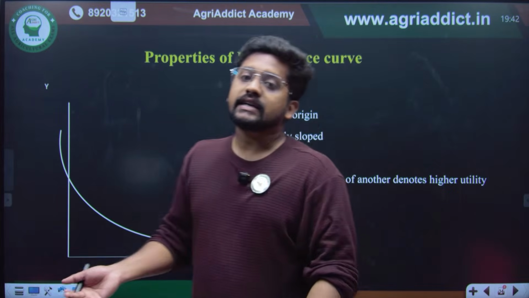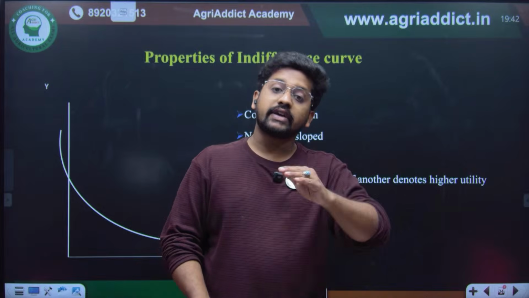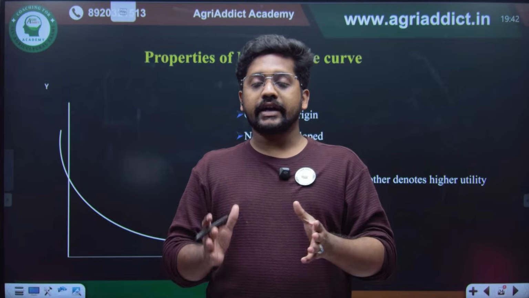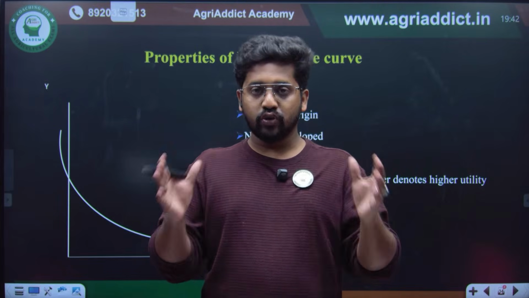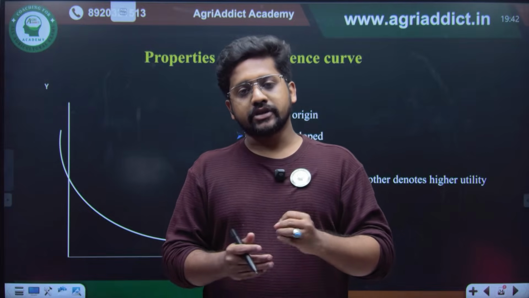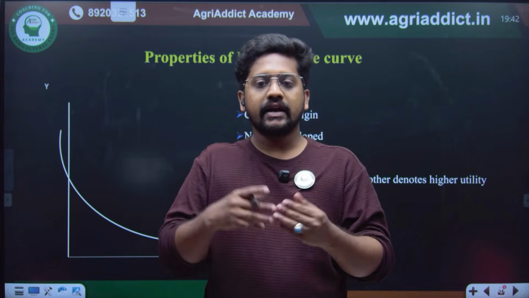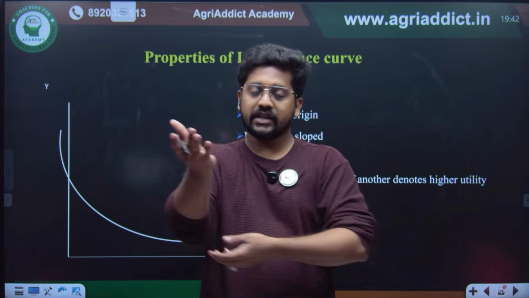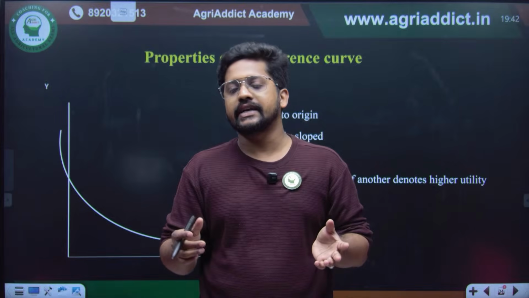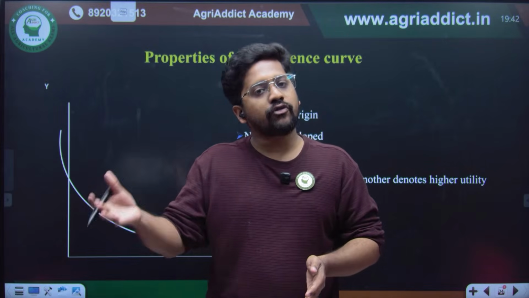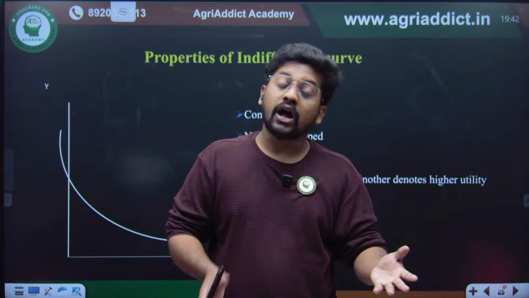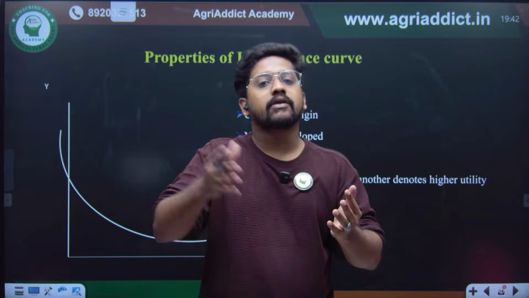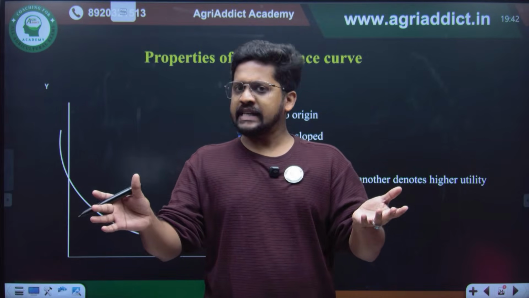Then another idea in consumer behavior analysis, when we come to the ordinal approach, is the indifference curve. In the indifference curve, we try to get combinations of 2 goods which are substitutes. Substitutes are goods where I can use one for another. For example, the soft drinks 7-Up and Sprite: more or less both have the same taste. So if I am not getting Sprite, I can go for 7-Up, or if I am not getting Coca-Cola, I can go for Pepsi. With sweets, if I am not getting Dairy Milk, I can go for Milky Bar. So these are substitutes.